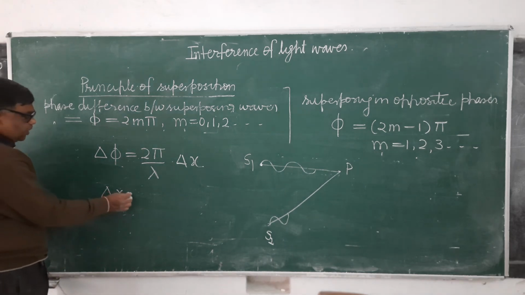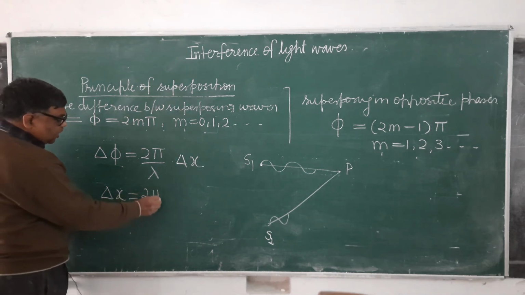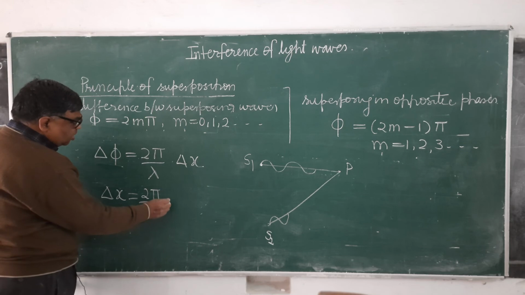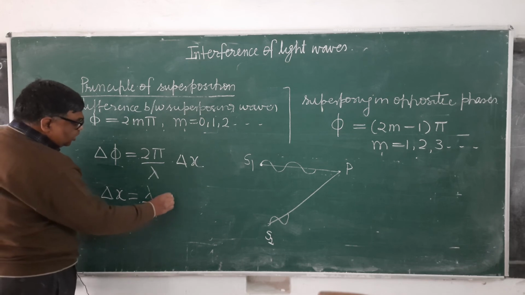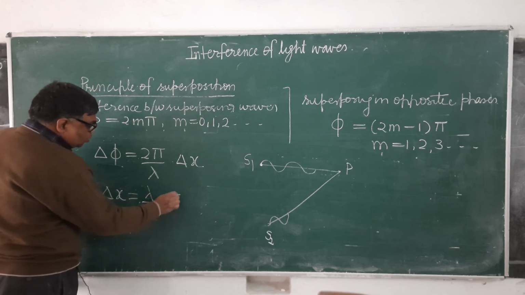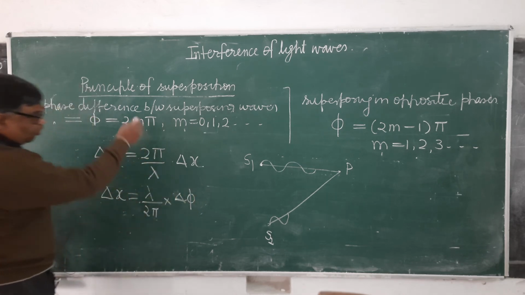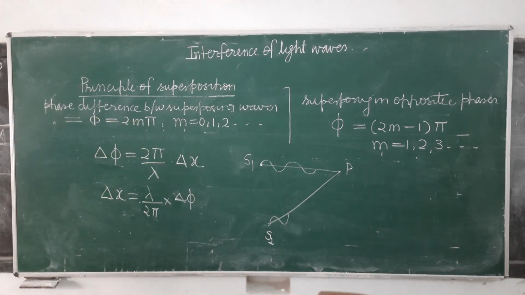So what will be delta x? Not 2 pi by lambda, it will be lambda upon 2 pi into delta phi. It's clear?